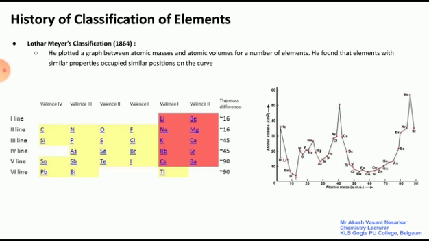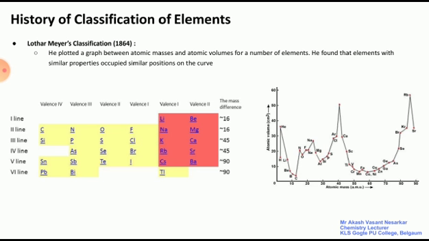He arranged the elements in order of their increasing atomic weights in such a way that elements with similar properties are placed in the same group. It consists of 7 horizontal rows, which are known as periods.